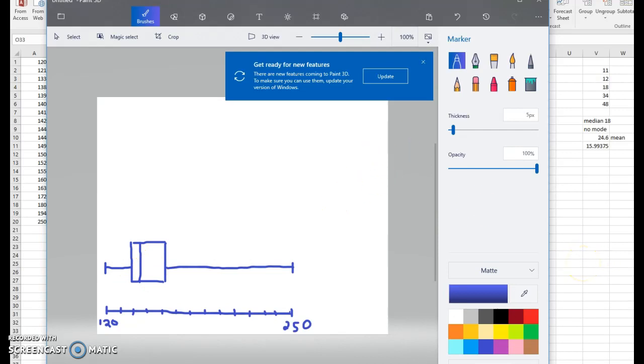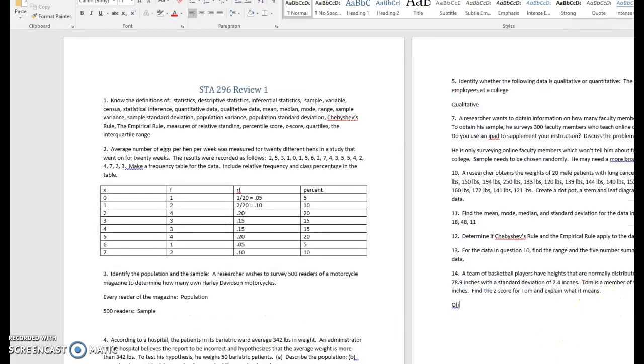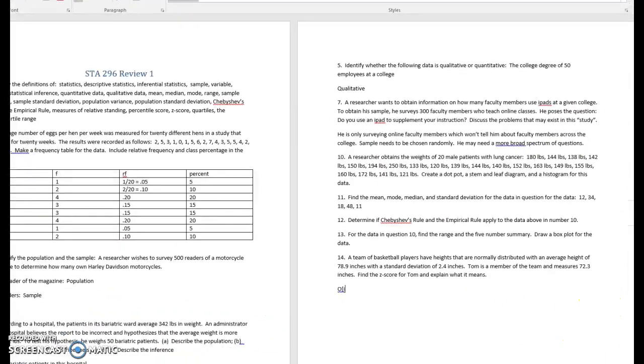All right, so let's go back and see if I'm not running out of time, and I think I'm still good on time. Our last question. All right, so a team of basketball players has heights that are normally distributed with an average height of 78.9 inches and a standard deviation of 2.4 inches. Tom is a member of the team and measures 72.3 inches. We want to find the z-score for Tom and explain what it means.